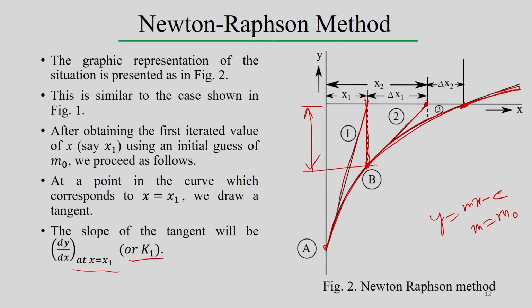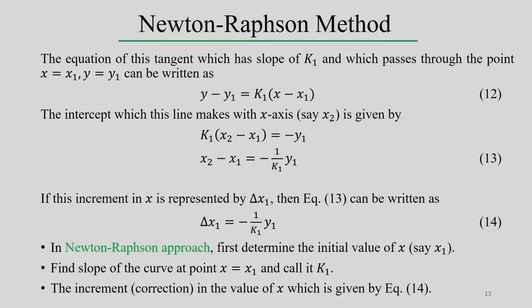Such that x2 = x1 plus some increment value. We can also see the equation of this tangent, which has slope k1 and passes through the point x = x1 and y = y1, and can be written like that.